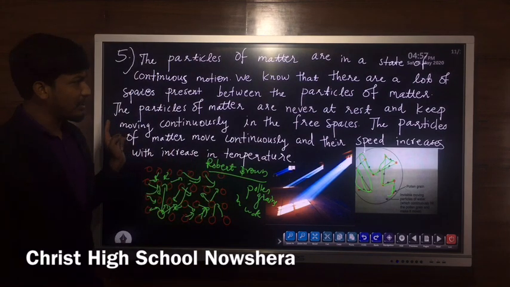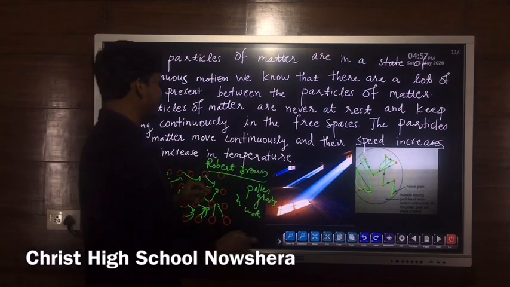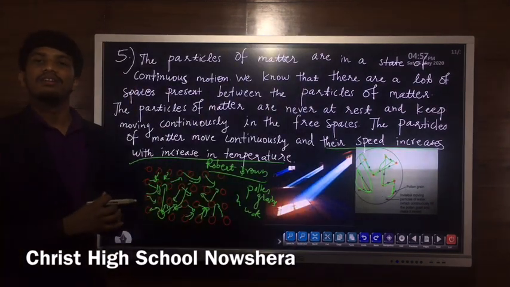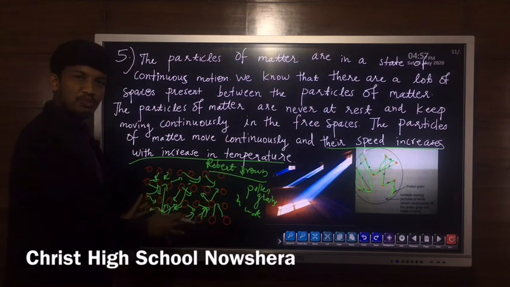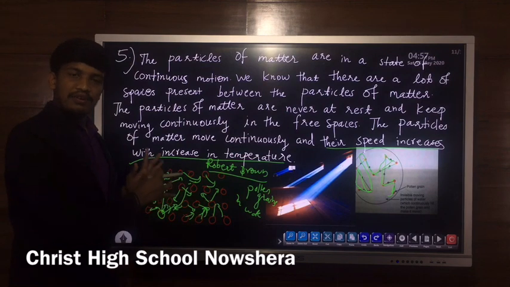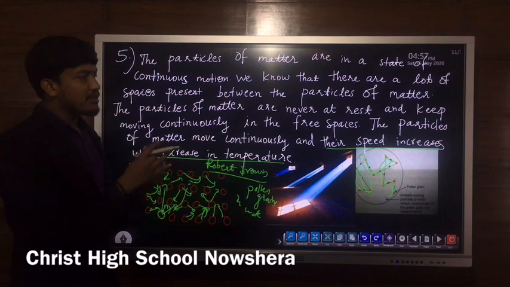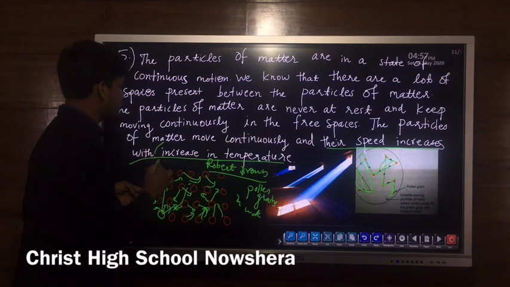Now the last one: the particles of matter move continuously and their speed increases with increase in temperature. So in every case of matter, there will be some kind of movement of particles. Whatever the form of matter, there should be some kind of movement. And the speed of this movement can be changed with temperature.